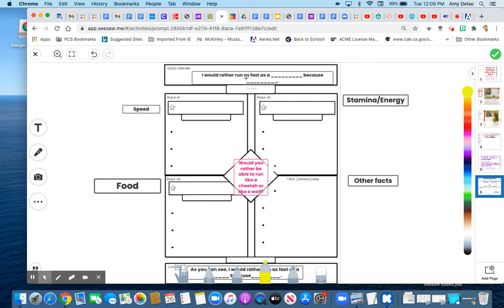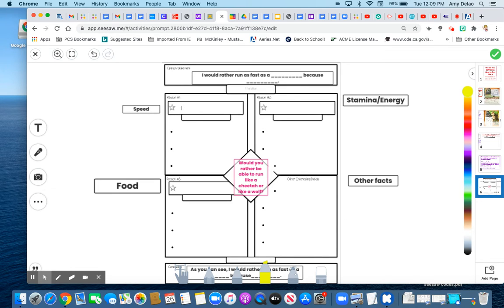I would rather run as fast as a wolf or cheetah because, tell me why. Down here, your reason, speed. You're going to put everything that you highlighted for speed or anything else that goes in this category. Make sure you do the right categories. You might have a different title for your categories, and that's totally fine. These were just my ideas.